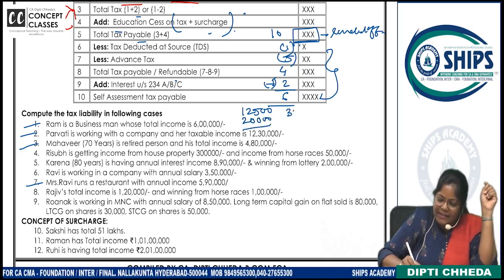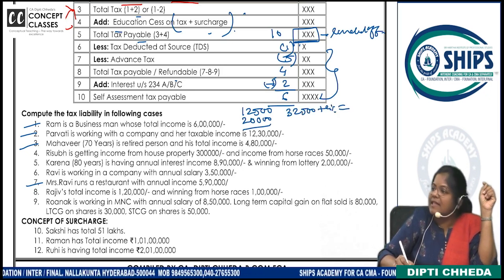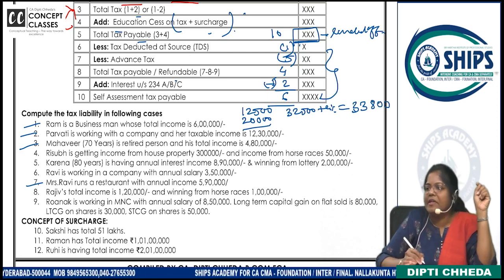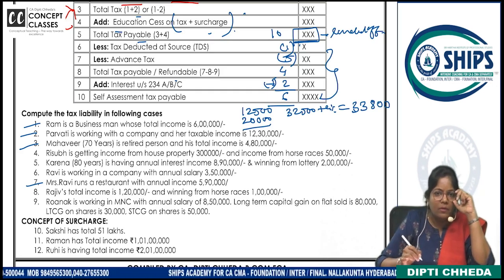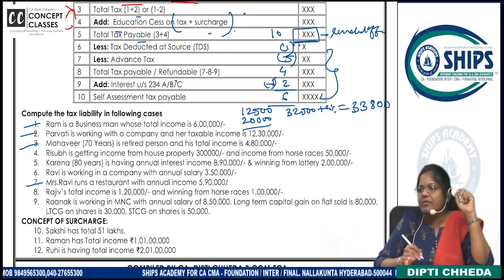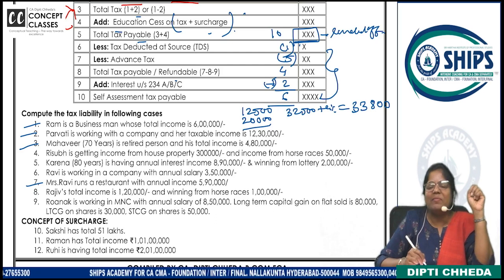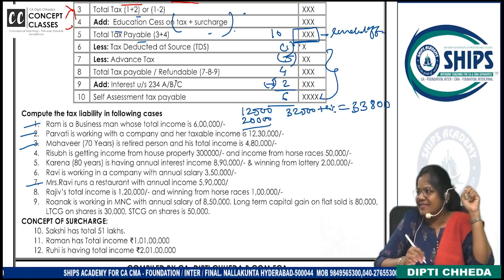So what is the tax? 32,500 along with 4% cess, 33,800 minus rebate. Did you do? Yes. Why? Because the income is 6 lakhs.